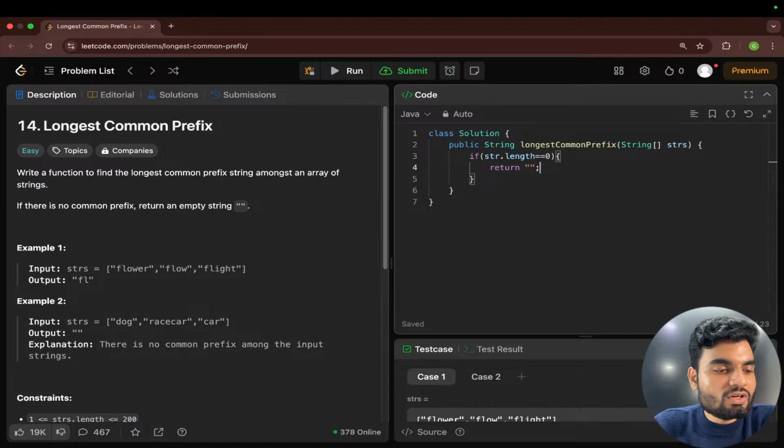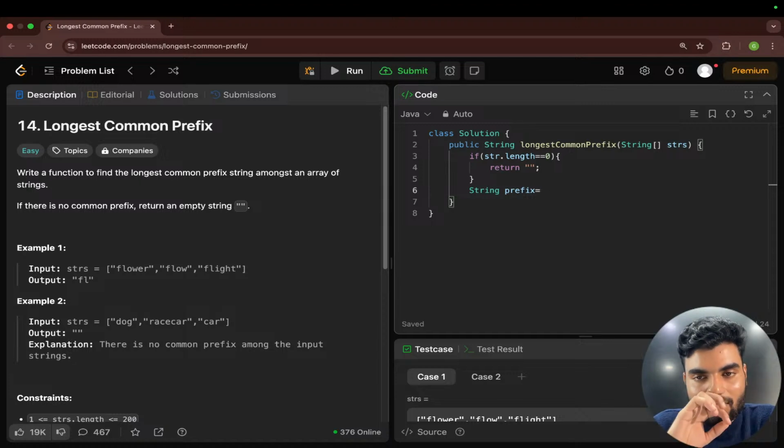Why should that be an empty string? Because you don't have anything. There is nothing common because you have no string in this string array. Cool. Then we were assuming that we will have one string as the prefix. Okay, one string prefix. And now the thing with this is, what we'll do is that right now this is what?